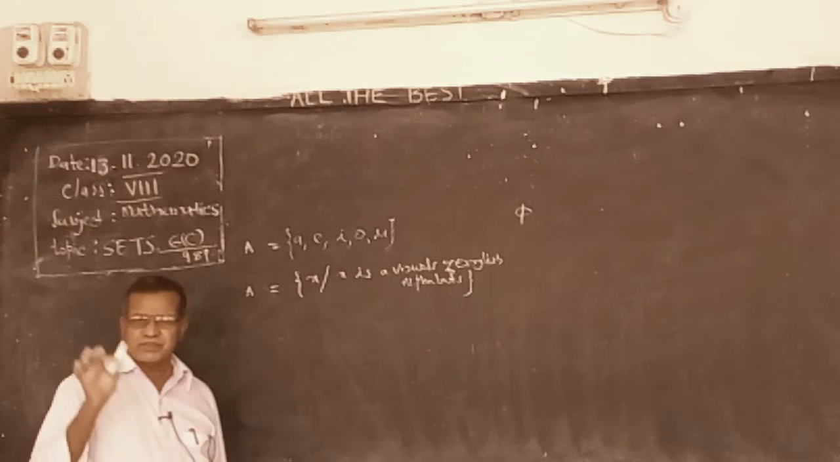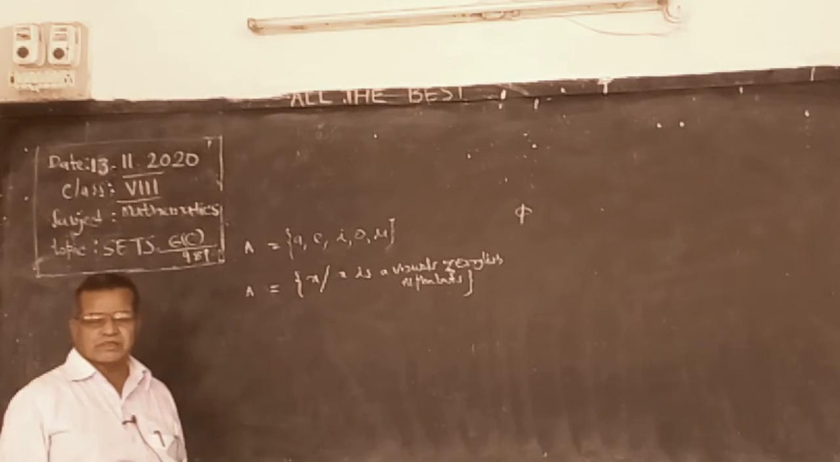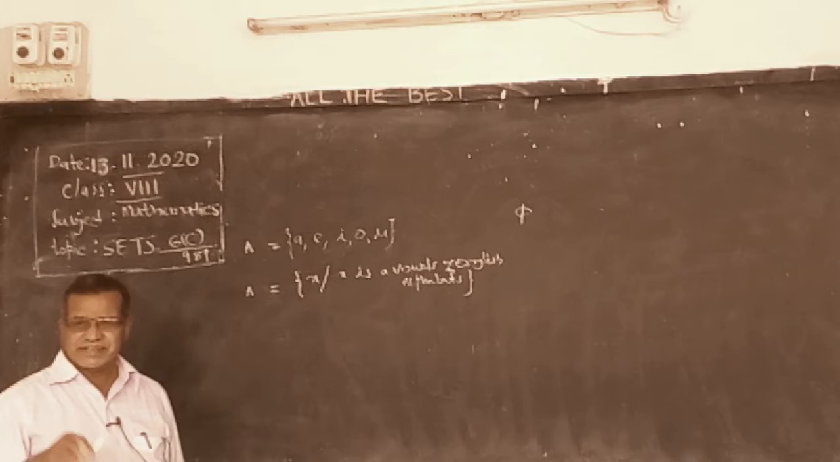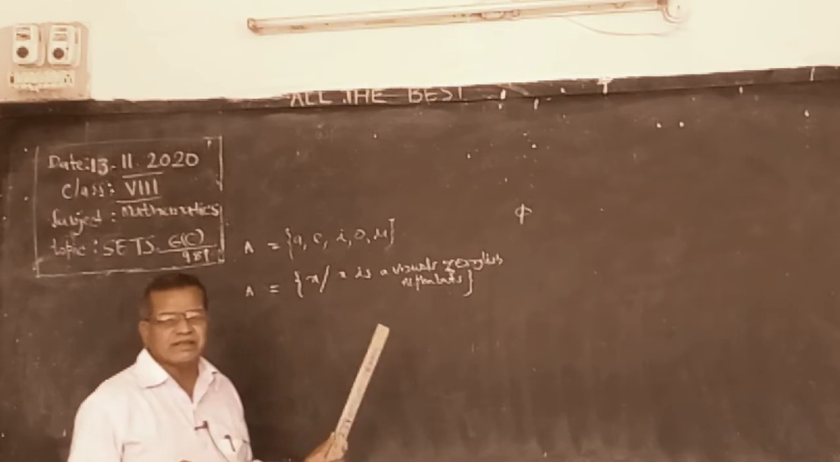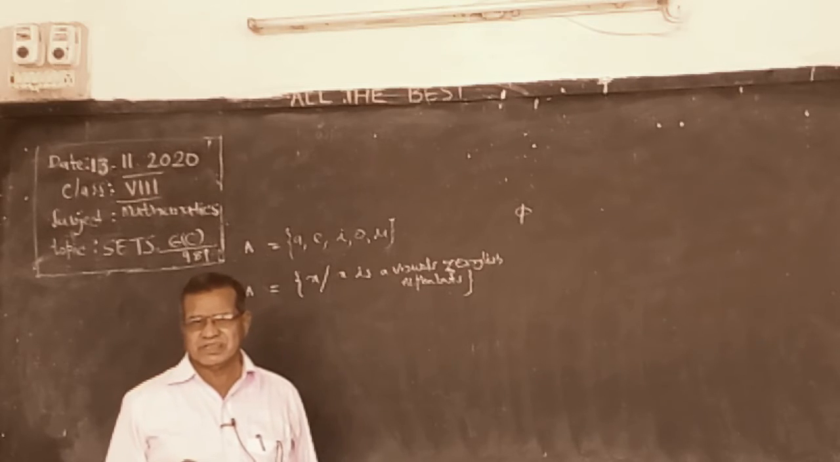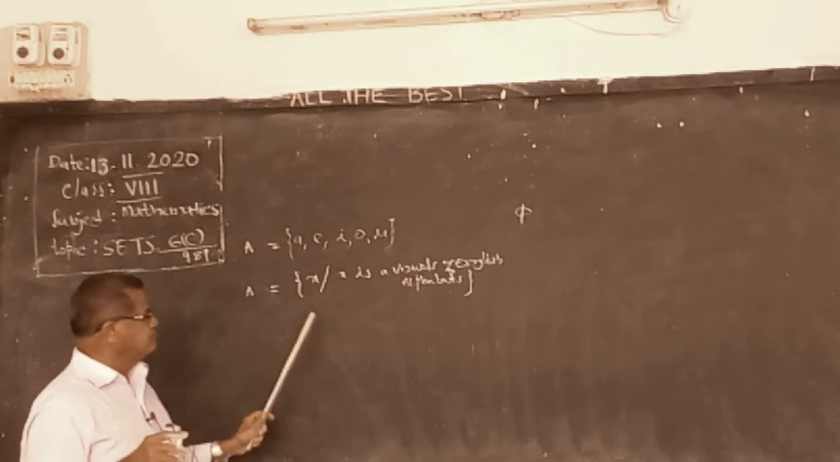A set which contains countable elements is called finite, and infinite, so we cannot count. It has a beginning but no end. So like this.